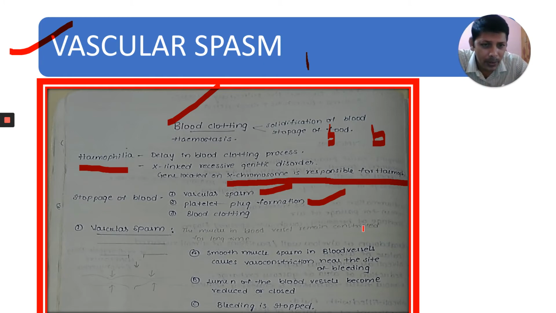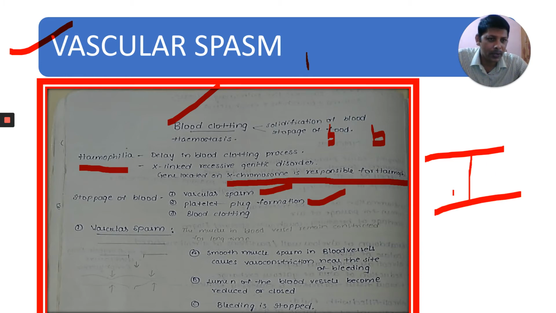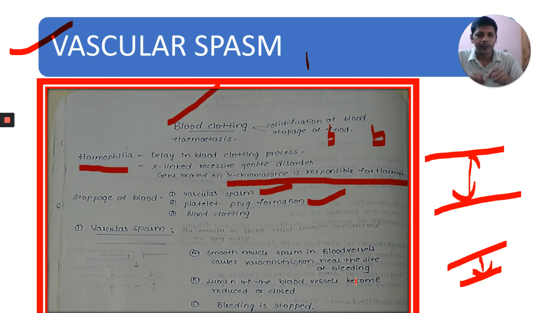In the blood vessel it can remain for a long time. Smooth muscle spasm in the blood vessel causes vasoconstriction near the site of bleeding, not the entire blood vessel. Where the blood vessel is injured, at that time vascular constriction takes place. Therefore, the lumen of the blood vessel, for example, this is the normal blood vessel, this is the lumen, gets reduced here. The lumen of the blood vessel becomes reduced and bleeding is stopped.